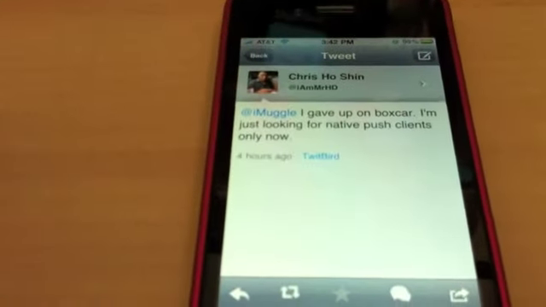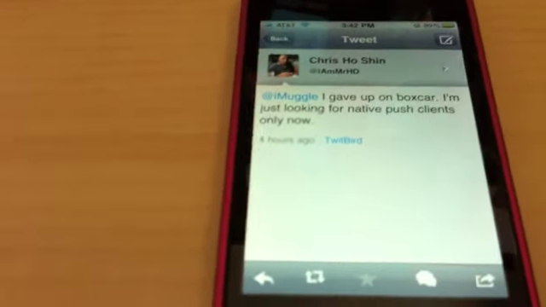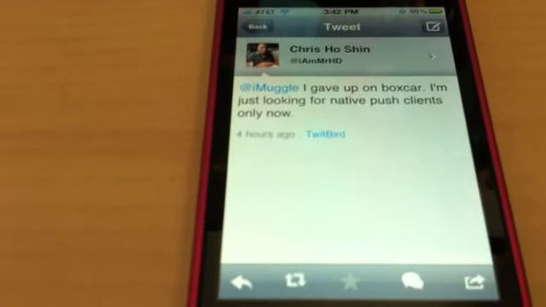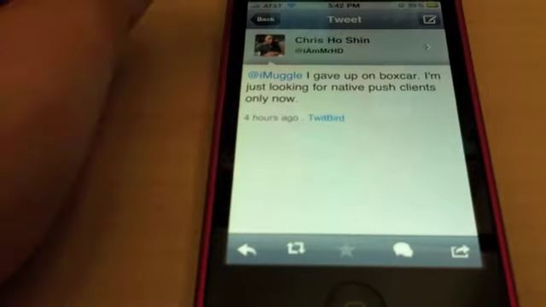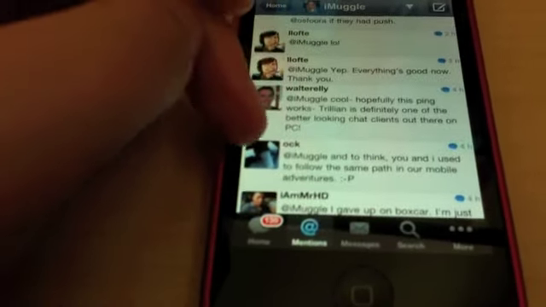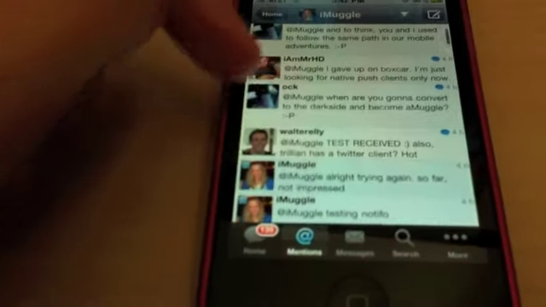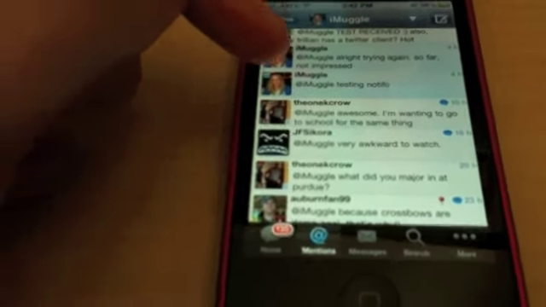Sometimes it takes a bit, but it seems like it does a more thorough job, because one thing I noticed with Twitter for iPhone and Tweetings is sometimes it would miss a lot. Tweetings has the combined timelines, which kind of solves that problem, but I kind of like just the conversation style, where you don't have every single tweet that someone put.